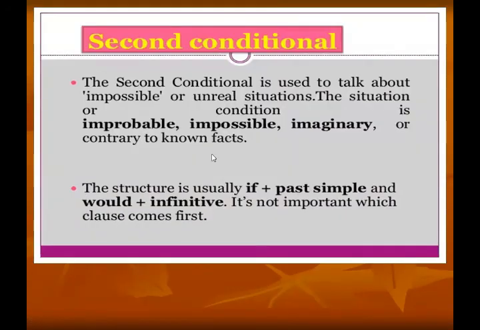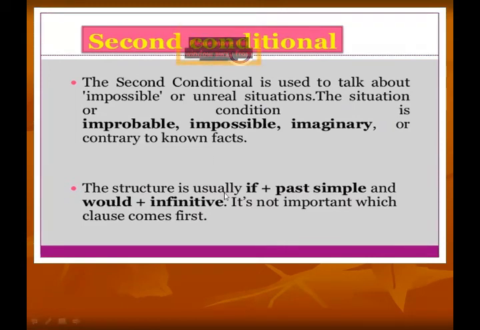Then why do we use the second conditional? It gives you a clearer picture. The second conditional sentence is used to talk about impossible, unreal situations. Like I told you before, we talk about imaginary situations which are not going to happen in real life, that are impossible or improbable. This is not existing in your real life. We talk about these situations.